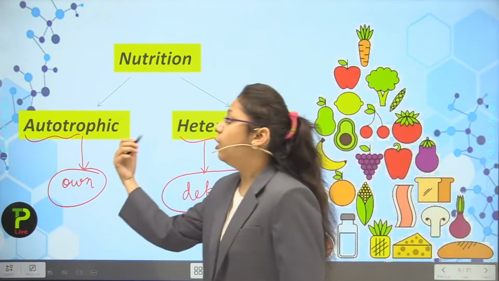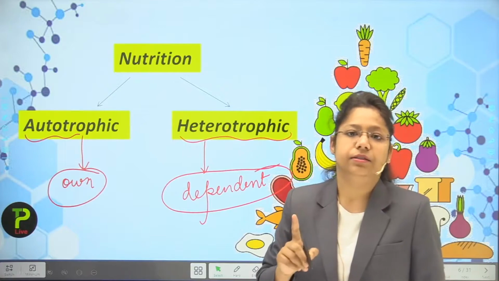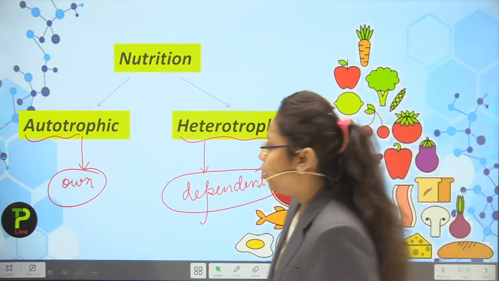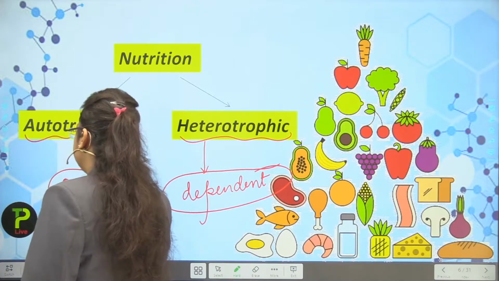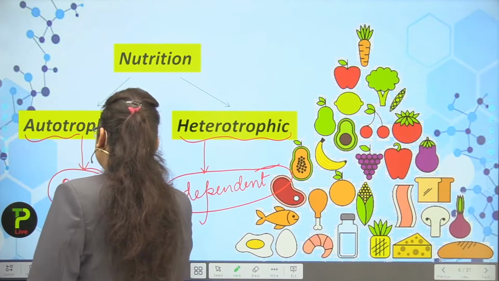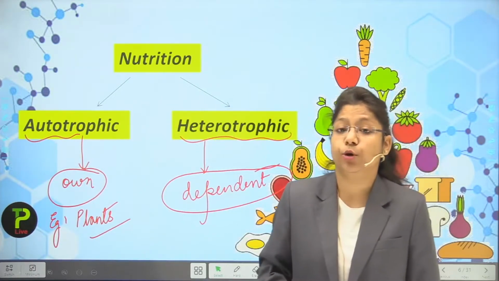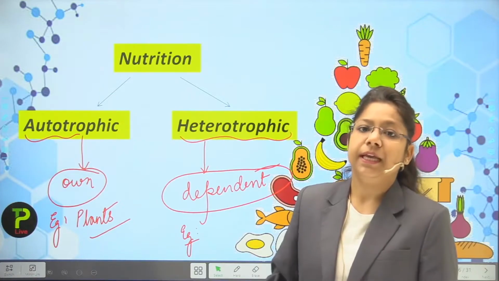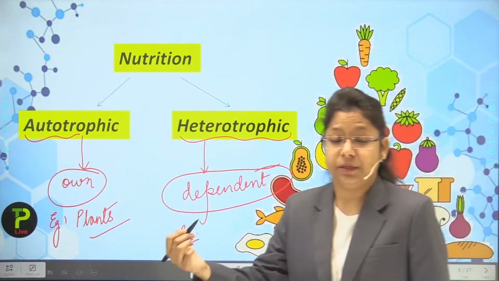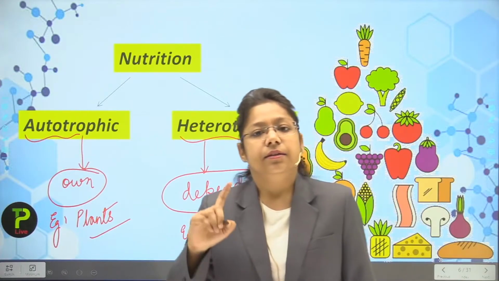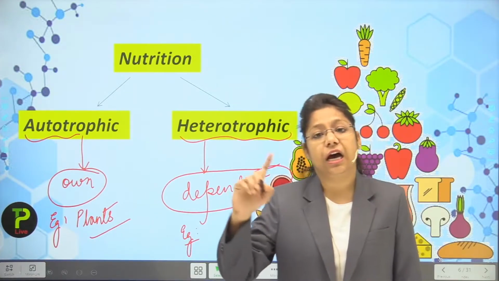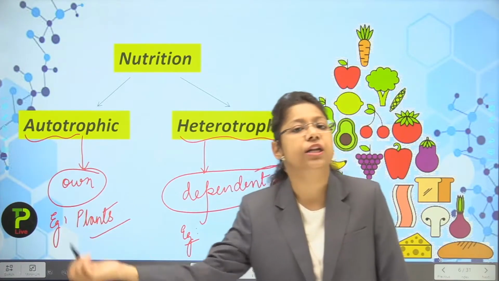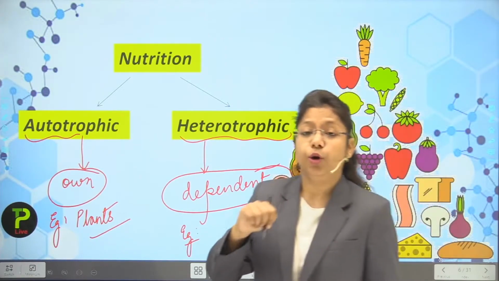Now if we talk about autotrophs, it may be plants, because plants prepare their own food in the presence of sunlight, chlorophyll and carbon dioxide, through the photosynthesis process. So we can take the example of plants. But if we talk about the heterotrophic mode of nutrition, then heterotrophs may be human beings or animals. But in this case, some bacteria like the decomposers are also heterotrophs. Actually, they are just dependent on another organism or on dead matter and decay for their mode of nutrition.